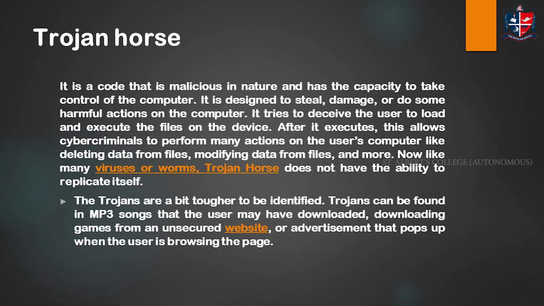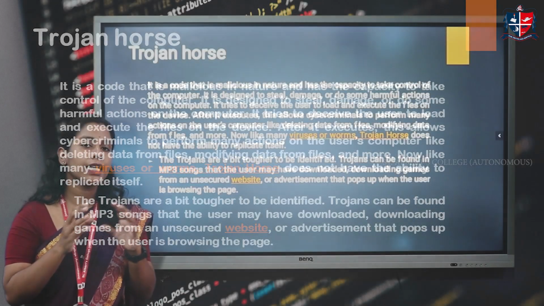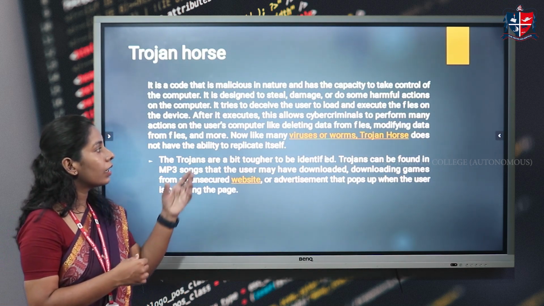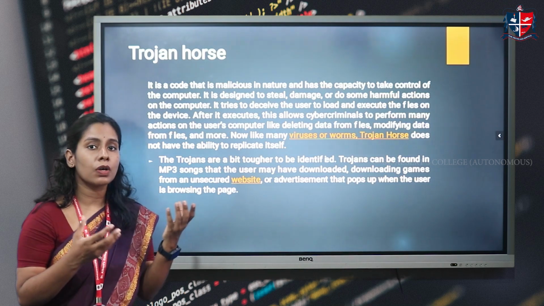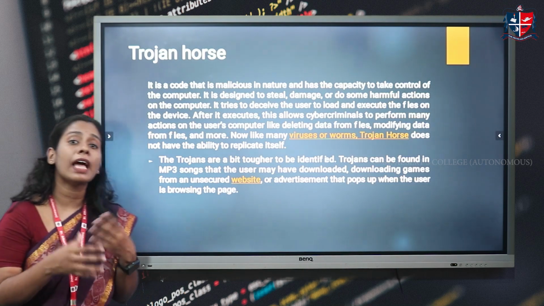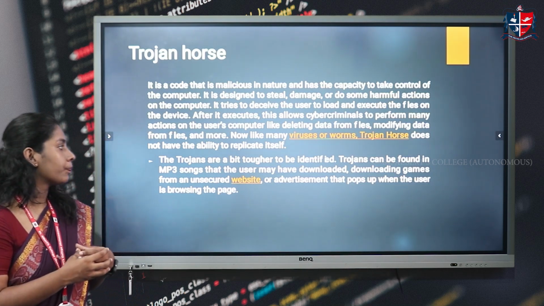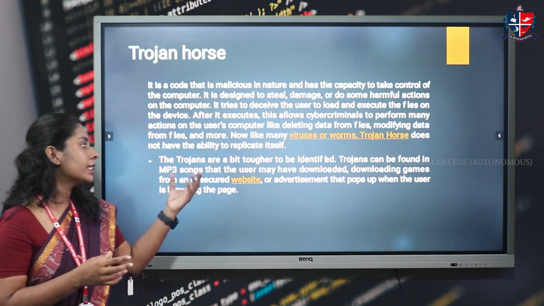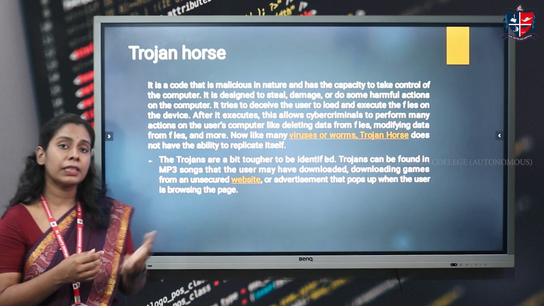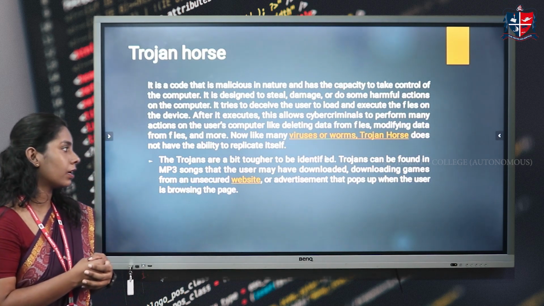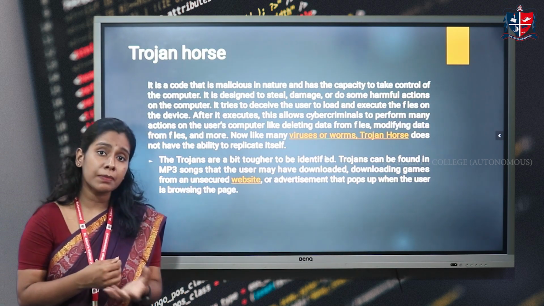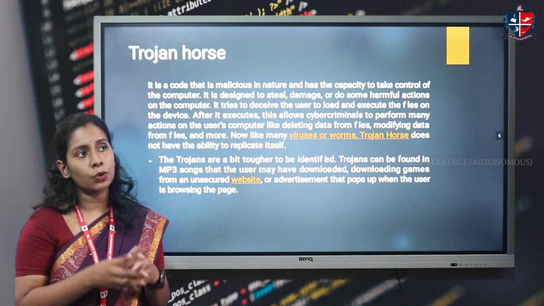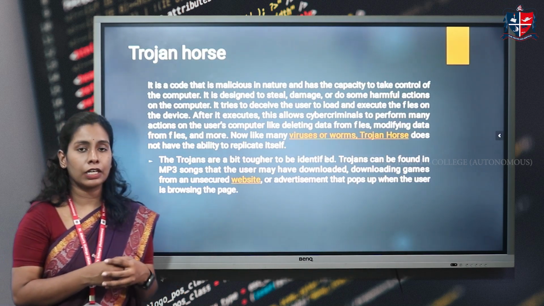Trojan horse is another kind of malicious software. Just like any malware, it enters into the system and will try to do harm to the system. The difference is that, unlike a virus or worms, a Trojan horse does not have the ability to replicate. Now, how can a Trojan enter into your system? It is through downloading MP3 songs from an insecure website, or downloading some games from an insecure website, or advertisements that pop up on our browser. Through these ways, a Trojan horse can enter into our computer system.